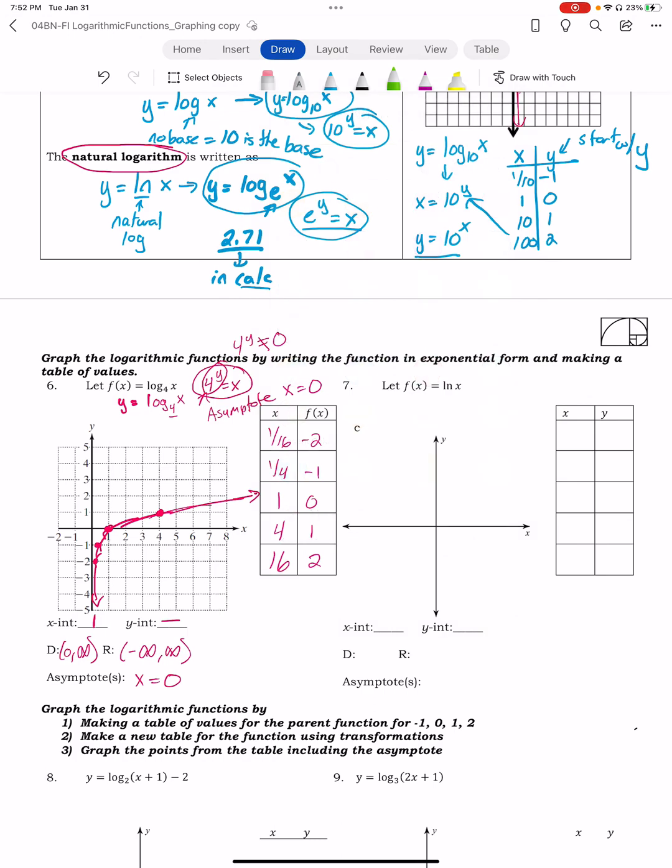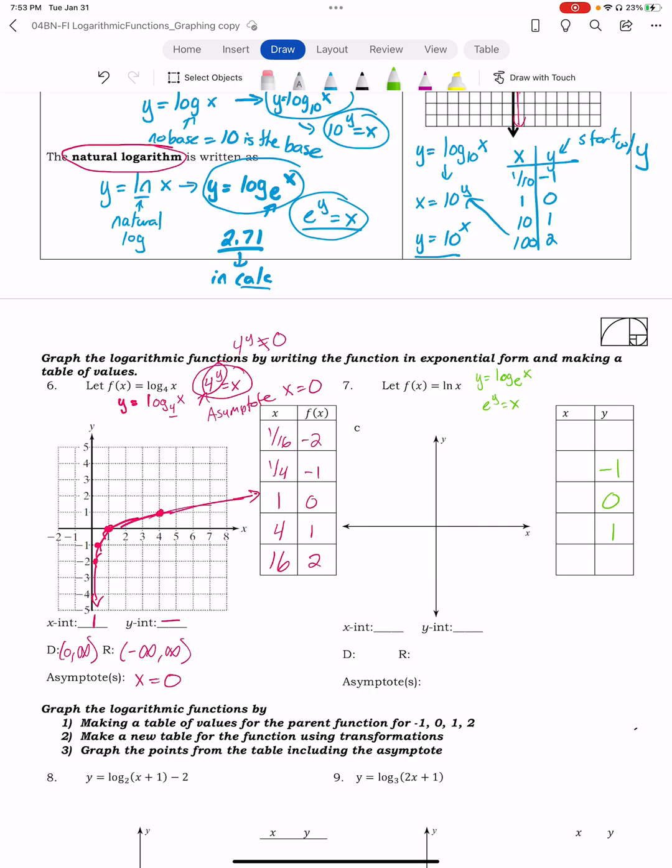All right, so our next one is our natural log. We're just going to do a rough sketch. If you remember, I said that this is y is equal to log base e of x, where e is around 2.71. This is where I give you a calculator, essentially, for these ones. So this is going to be e to the y is equal to x. I'm definitely going to do 0, I'll do -1, I'll do +1, and then we'll go from there.